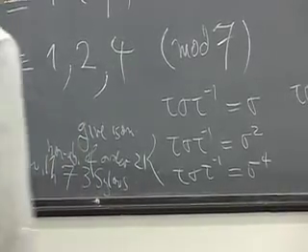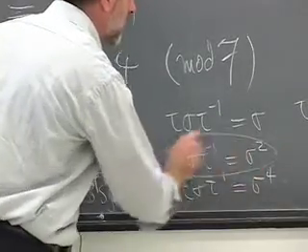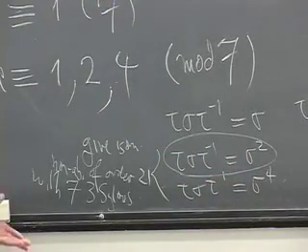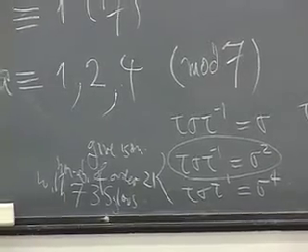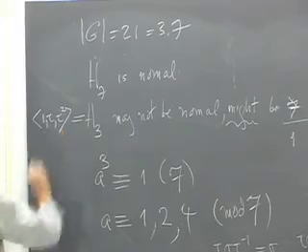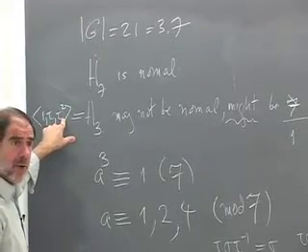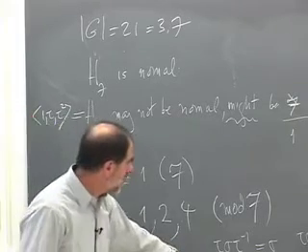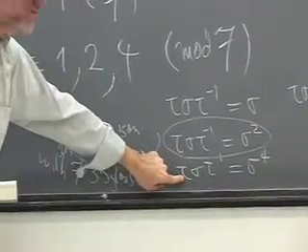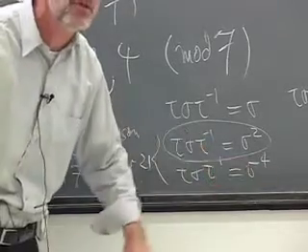Well, suppose I made a group where I had this multiplicative relation. Now what's tau? Well, tau is just one of the elements in here. If I chose the other generator for H3, that's tau squared, and tau had the property of conjugating sigma into sigma squared, then tau squared would conjugate sigma into sigma to the fourth.